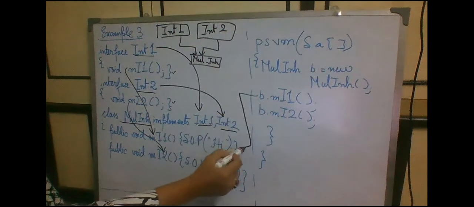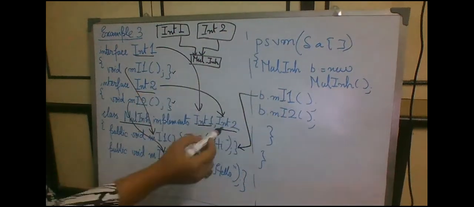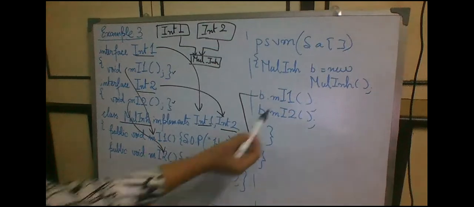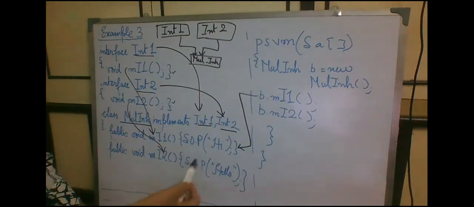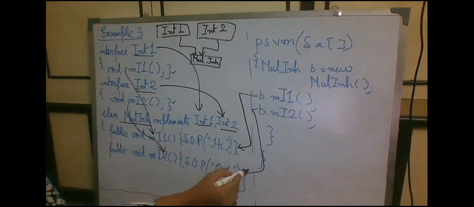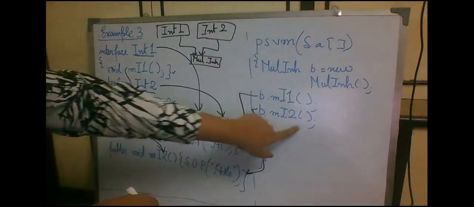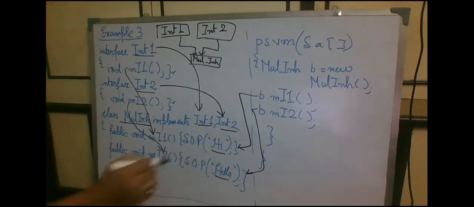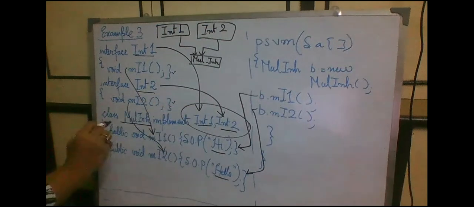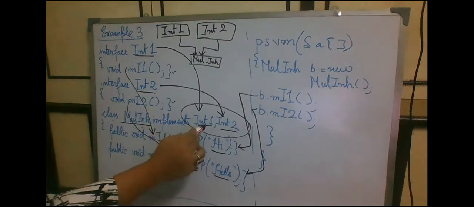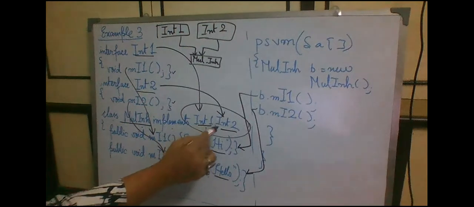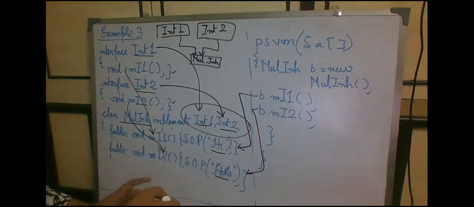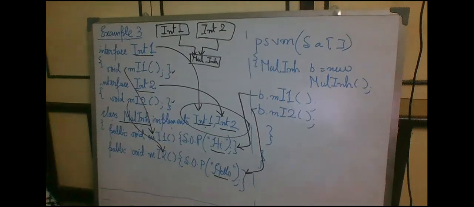So b.mi1 will be pointing to this particular method, and for this line we are supposed to get the output "hi", and b.mi2 will be pointing here, and for this line we are supposed to get the output "hello". All you have to concentrate on is this part: class name implements interface 1's name, comma, interface 2's name. This is how we are going to implement the concept of multiple inheritance. Next, in code we will see how this is actually working.